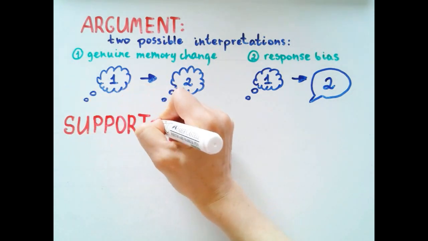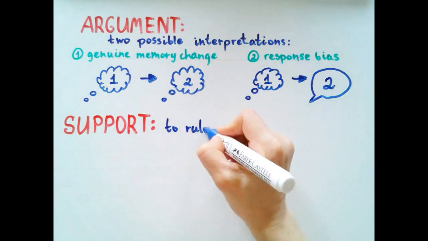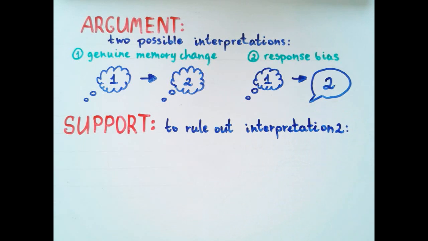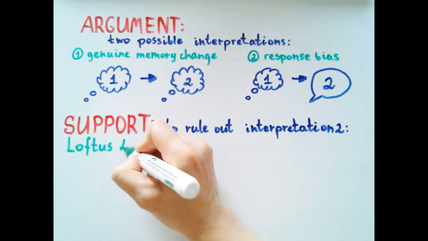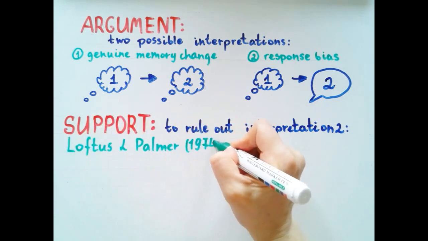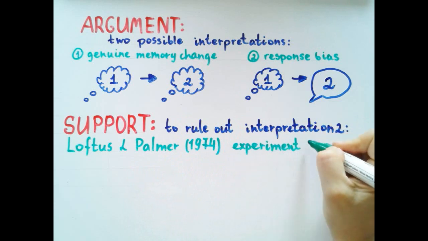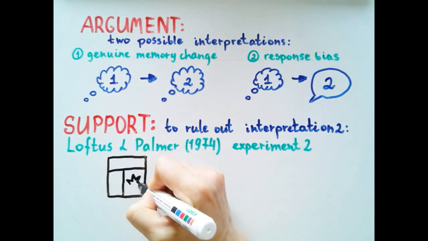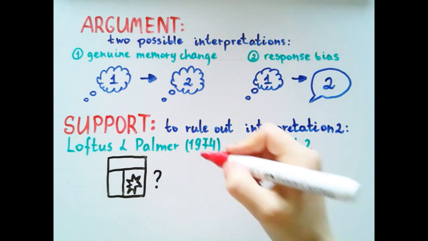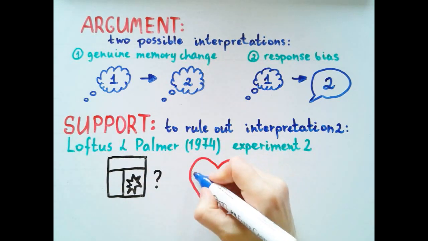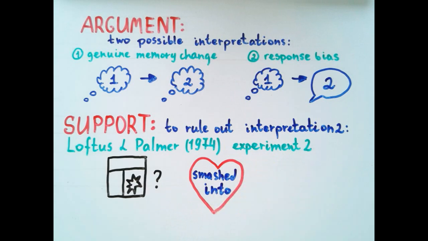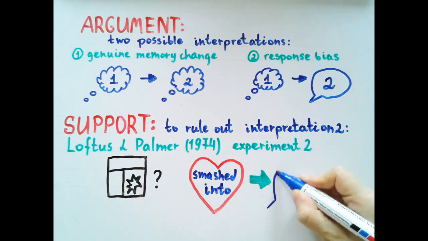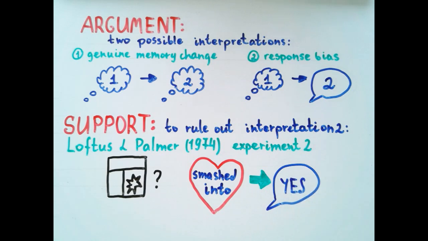To rule out the second interpretation, which goes contrary to the theory of reconstructive memory, Loftus and Palmer, 1974, conducted another experiment where participants were asked the question, "Did you see any broken glass in the video?" when in fact there was no broken glass. They observed that participants who had a more intense verb in their leading question, such as "smashed into," were more likely a week later to report seeing broken glass in the video.